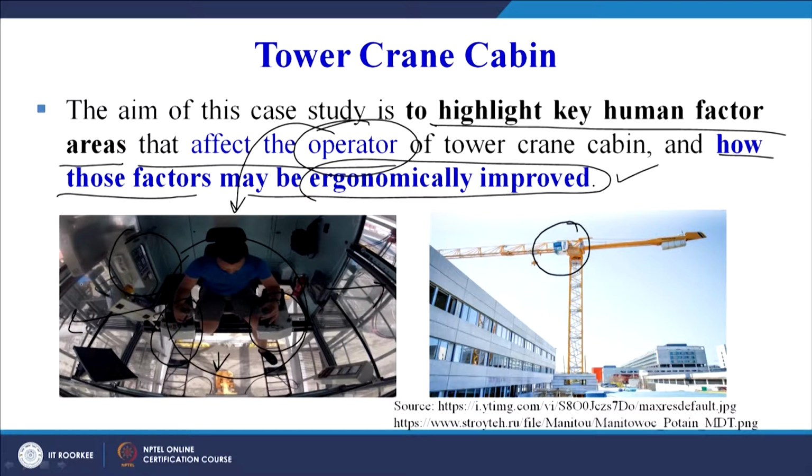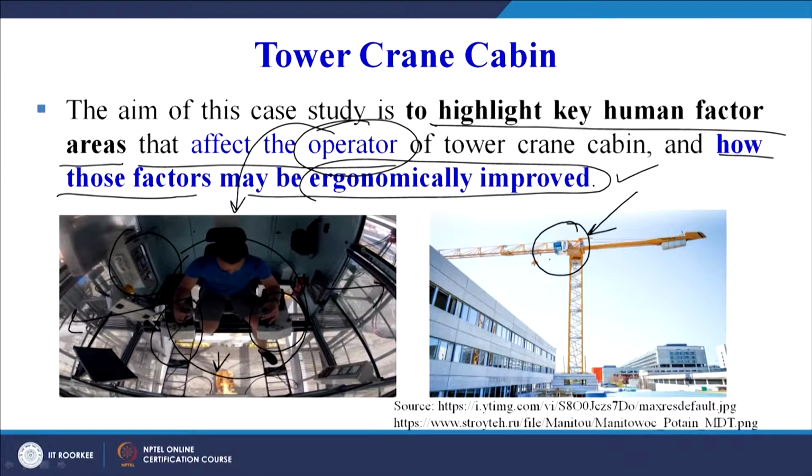We have already seen in our discussion in week 11 the controls and displays, also different types of displays and different types of controls. So we need to design the displays and controls also with utmost care, because they are also going to affect the performance of the operator who is operating a particular system where controls and displays are being used. That is a point that will come up for discussion today also, how the controls and displays have to be placed inside the tower crane cabin in order to ensure that the worker is able to perform his task in the most efficient manner.